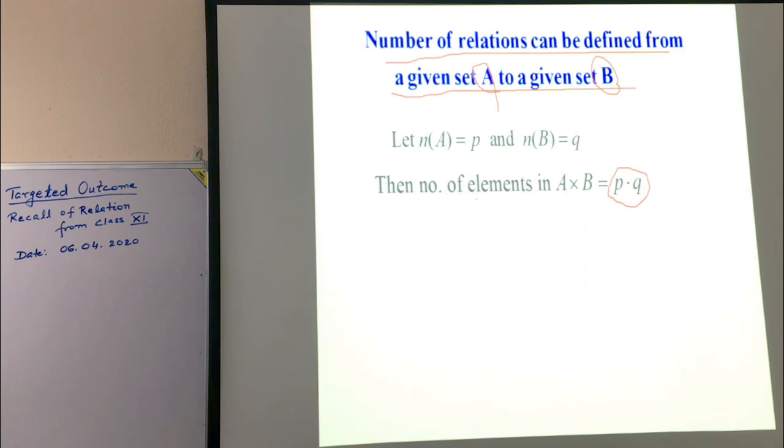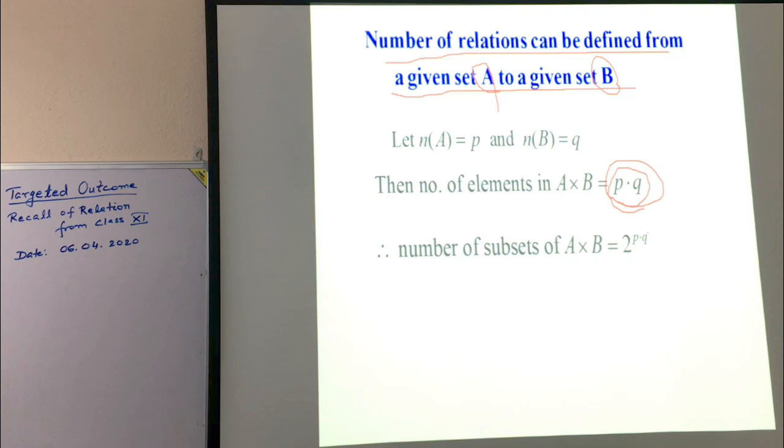Number of elements in A into number of elements in B. If a set has n elements, we know it will have 2 to the power n subsets. Since A cross B has P into Q elements, so how many subsets we have of A cross B?